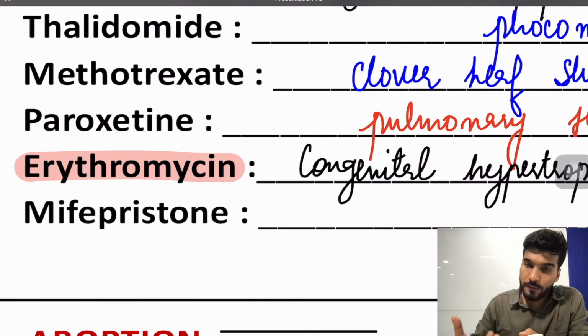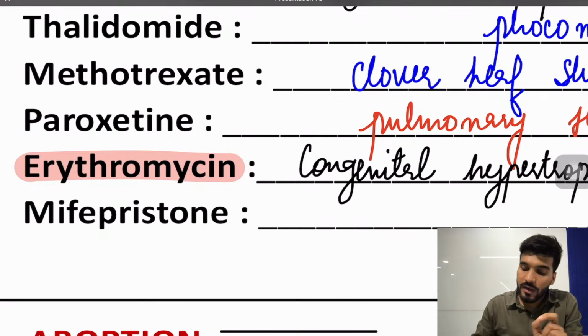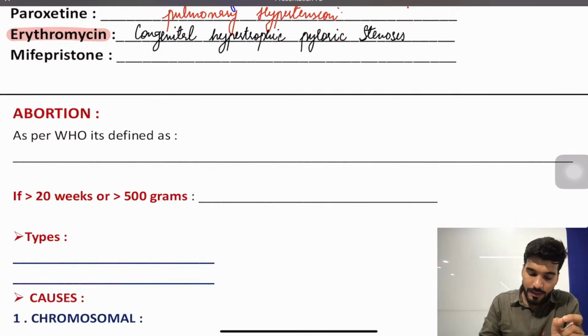And from the surgery point of view, this question was already asked: what is the electrolyte abnormality over there? We have hypokalemic, hypochloremic metabolic alkalosis. And the name of the surgery is Ramstedt's pyloromyotomy. Chalo, that's about erythromycin. So remember, 3 antibiotics are safe in pregnancy.